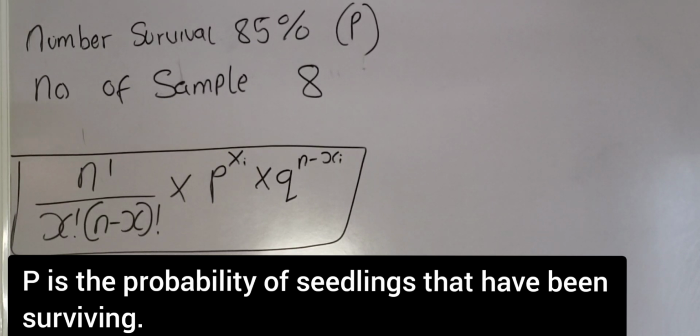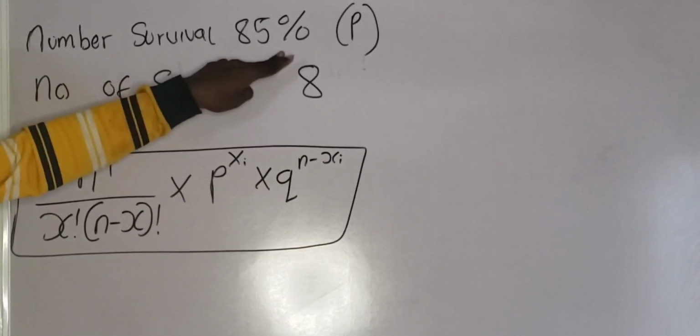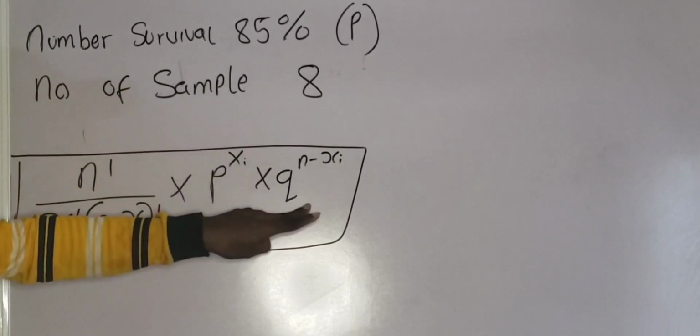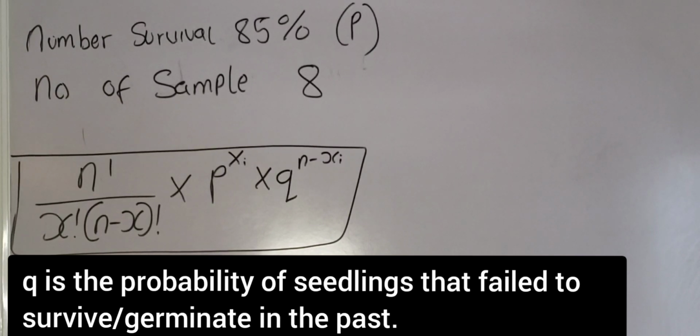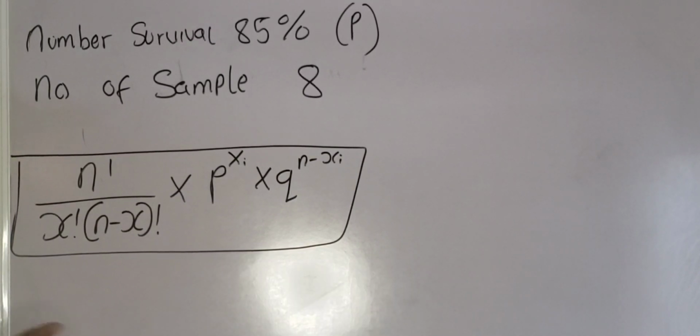So P is the probability of the seedlings that have been surviving. Don't forget that this is not the first time that the agronomist will transplant. From the question, we are made known that this is from past experience. So P is the probability of the seedlings that have survived from the past. So that probability is 85%. And Q is the probability of the seedlings that have not survived from the past experience, that is, the probability of seedlings that have failed to survive. Don't worry, just pay attention. You are going to understand it while I begin to solve the question.